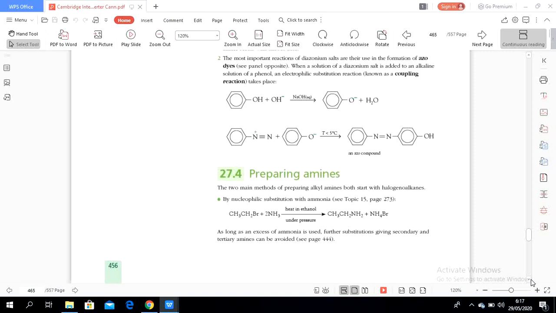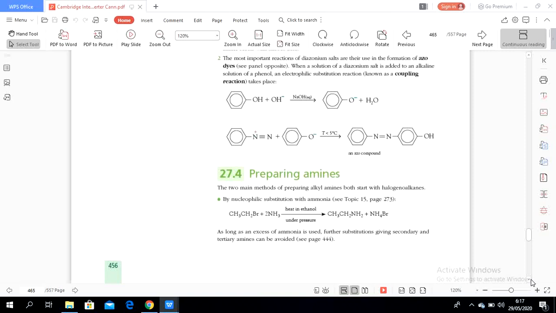Similarly, alcohol. With alcohol, we have to carry out a reaction in order to form amines. Okay, let's see. The first point, by nucleophilic substitution with ammonia. Halogenoalkanes react with ammonia, heated in ethanol under pressure.